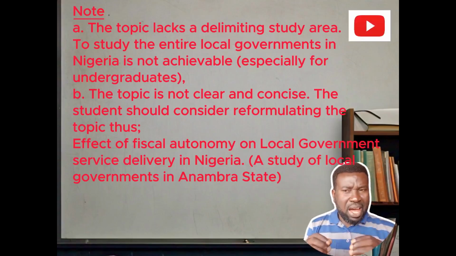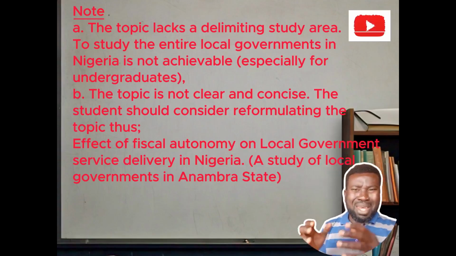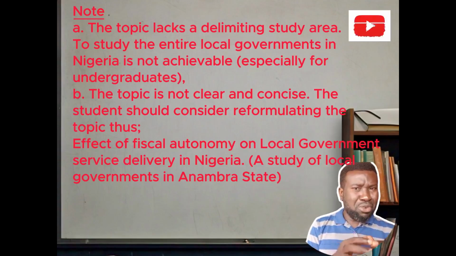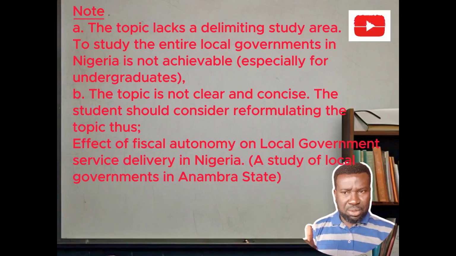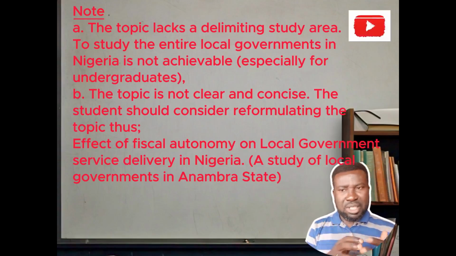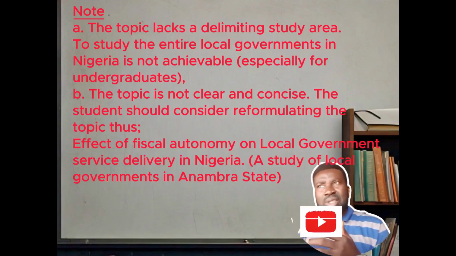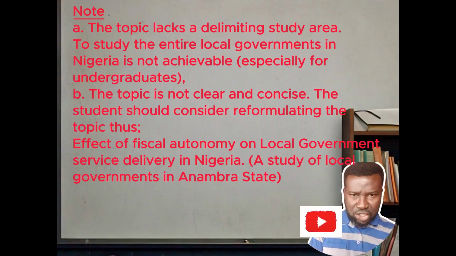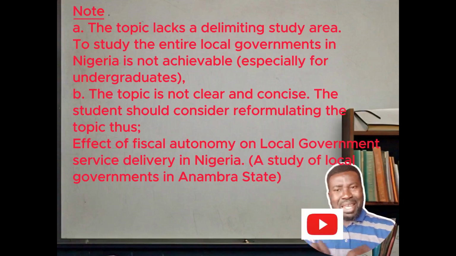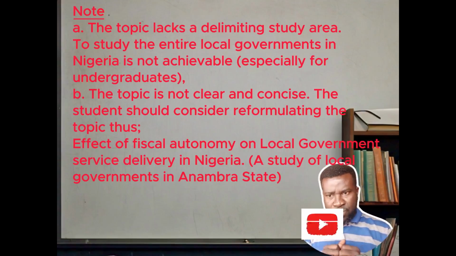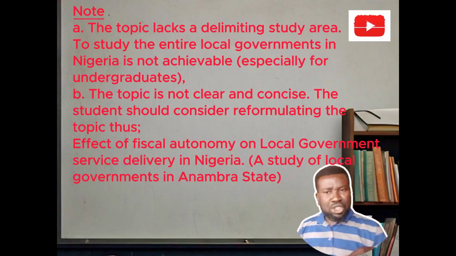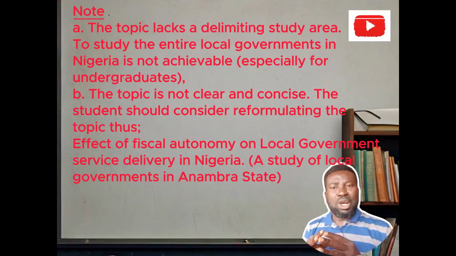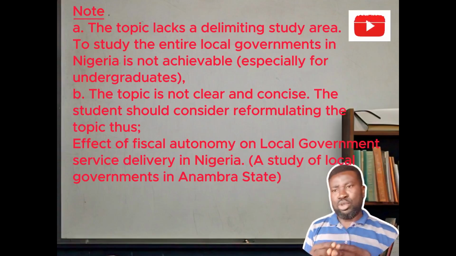Either this way: fiscal autonomy and local government service delivery in Nigeria. Now we have the two variables standing out: a study of local governments in a particular state or in a particular region. Or you use the words effect of fiscal autonomy on local government service delivery in Nigeria, a study of local governments in maybe Anambra State, Enugu State, Taraba State, Gombe State, or what have you. The intention of the researcher by so doing becomes clearer and easily understood.